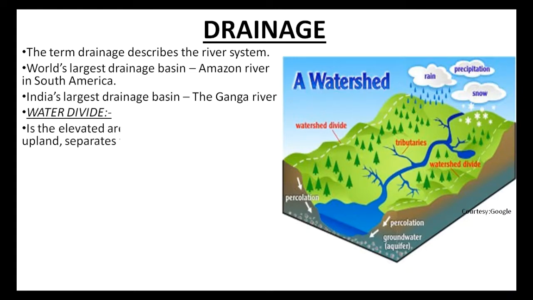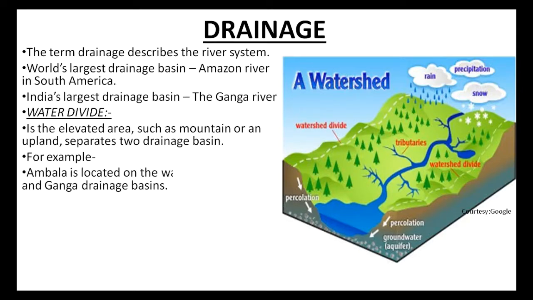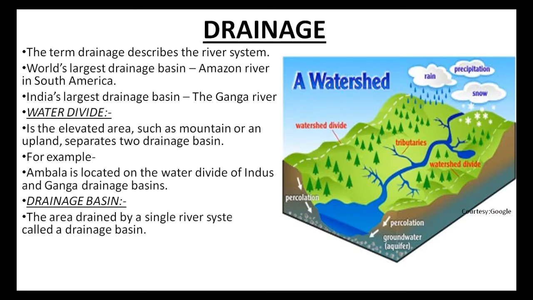Water divide. Water divide is the elevated area such as mountain or an upland that separates two drainage basins. For example, Ambala is located on the water divide of Indus and Ganga drainage basin. Drainage basin. The area drained by a single river system is called a drainage basin.